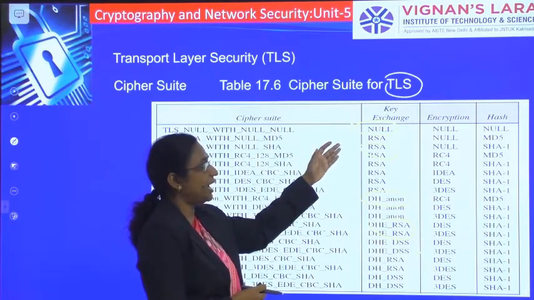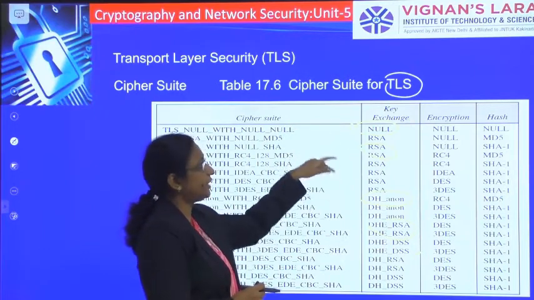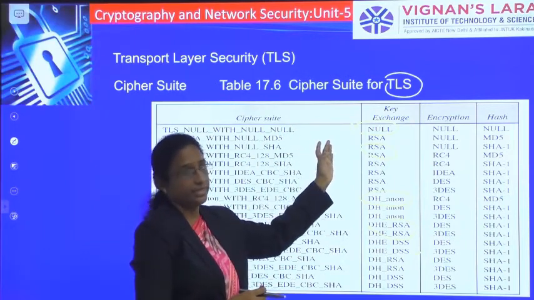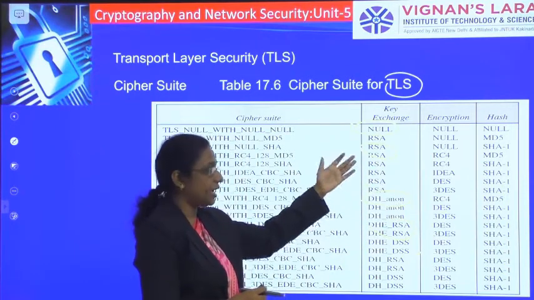And a simple RSA algorithm, or simply null. These are the different key exchange algorithms in TLS. Similarly, there are encryption algorithms like DES, IDEA, and RC4.